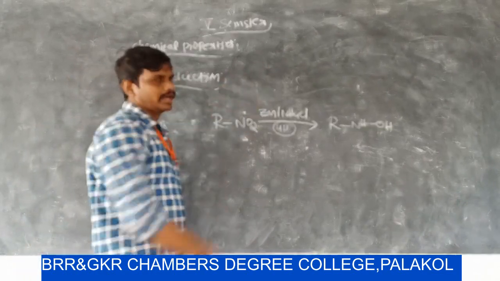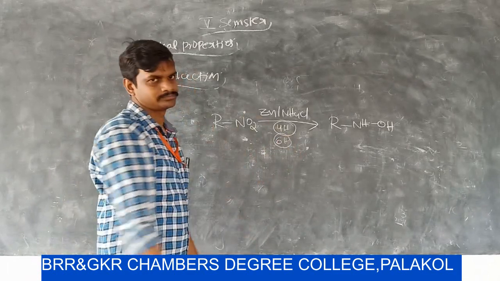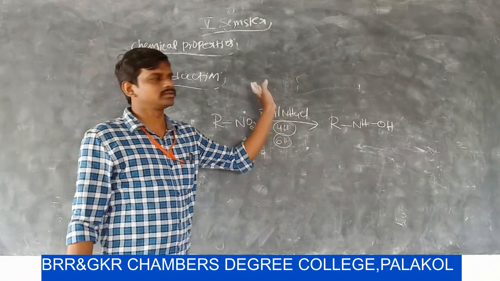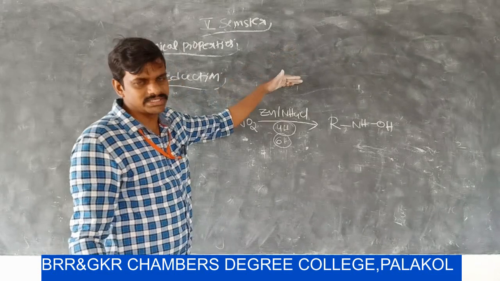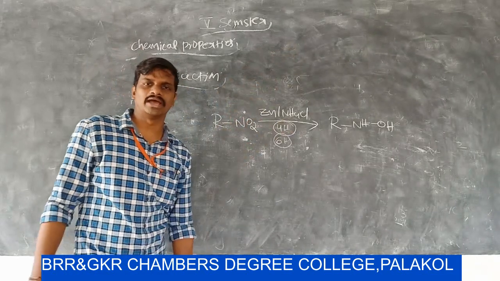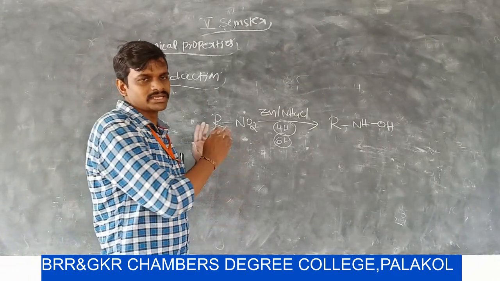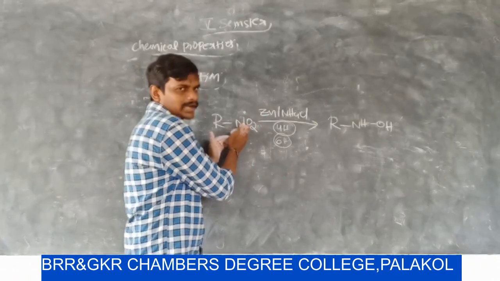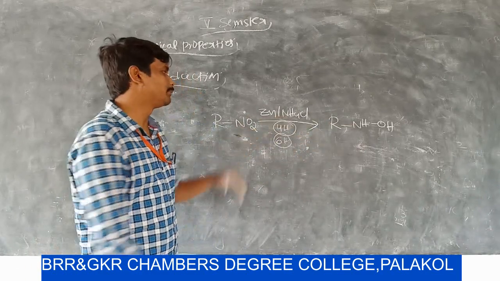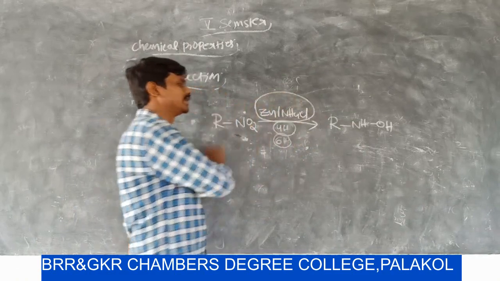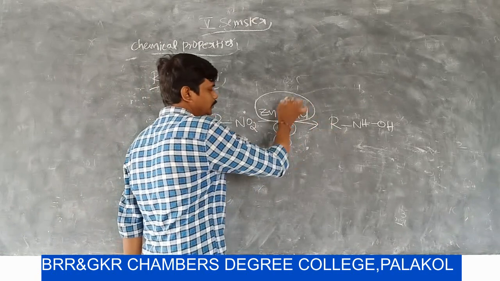But in previous reducing reactions, 6 hydrogens are added. So in previous reactions, that means nitrohydrocarbon is treated with tin HCl, iron HCl, or lithium aluminum hydride, or H2 in nickel or platinum, that reaction completely reduces nitrohydrocarbon, but this is a partial reducing reagent. It is a partial reducing reagent.